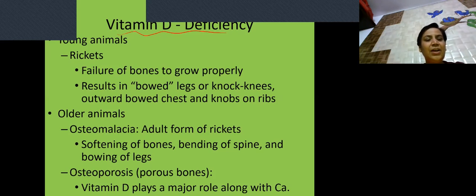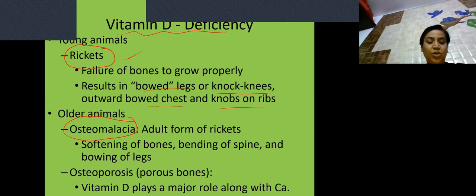Now, the deficiency leads to rickets in children and osteomalacia in adults. Rickets is what? There is failure of bones to grow properly. And the major features are knock knees, bowed legs, bowed chest, and knobs on ribs.